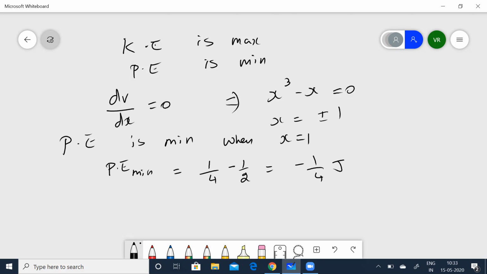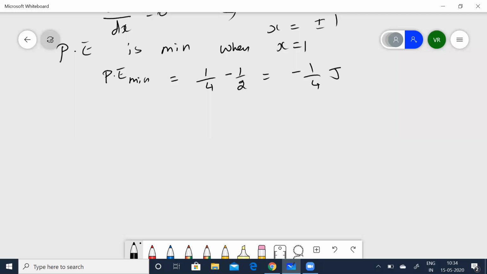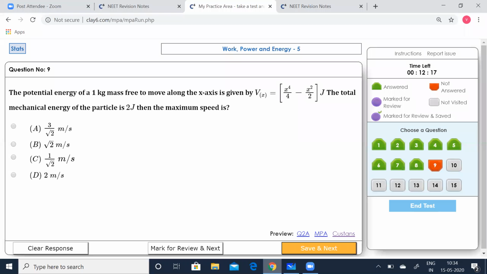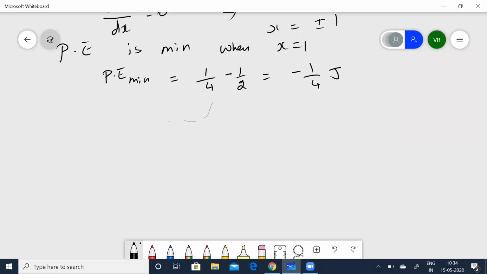Now look into the problem. He says the total mechanical energy is 2 joules. That means mechanical energy is kinetic energy plus the potential energy. So KE max, that is the kinetic energy max, plus potential energy minimum is given by 2 joules.